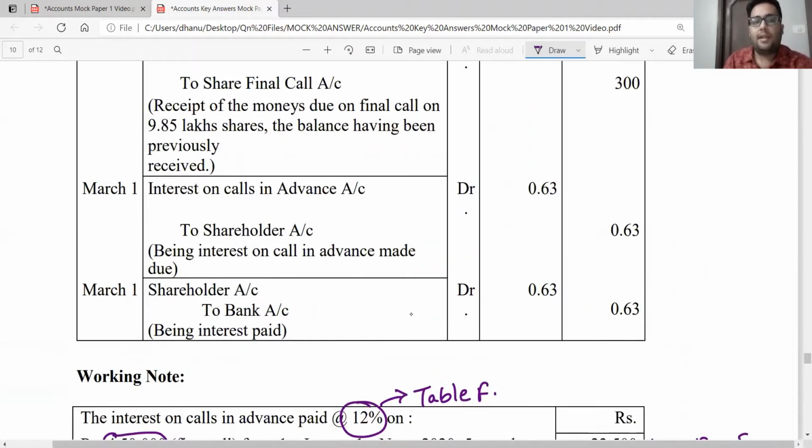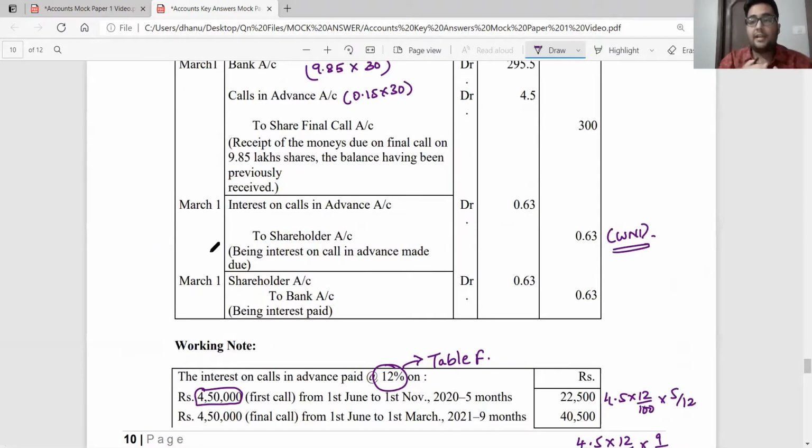The journal entry is: interest on calls in advance account debit to shareholder account for the amount due. And then when you make the payment, shareholder account debit to bank account, the amount as per the working note. I hope this entry is clear. Now, journal entries for issue of shares, forfeiture of shares, issue of debentures, reissue of shares, all this, entry wise, becomes very easy. But what you need to understand is your calculation of the amounts. I hope all the calculations are clear.